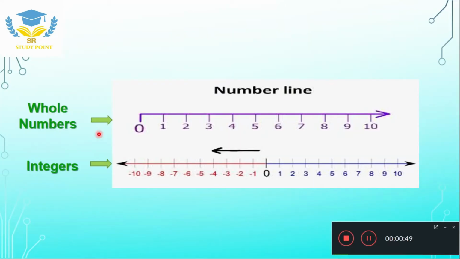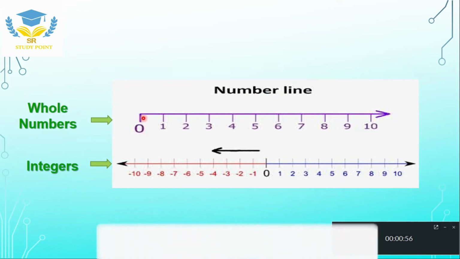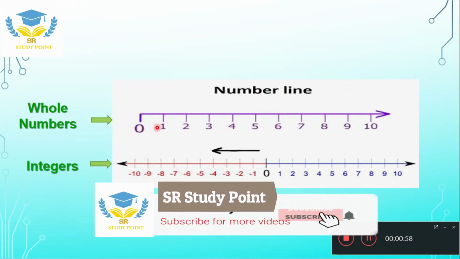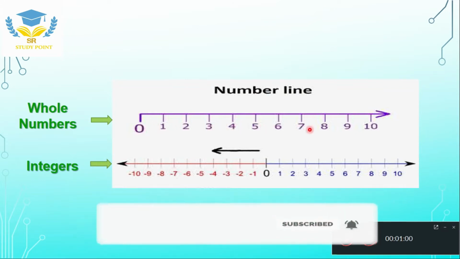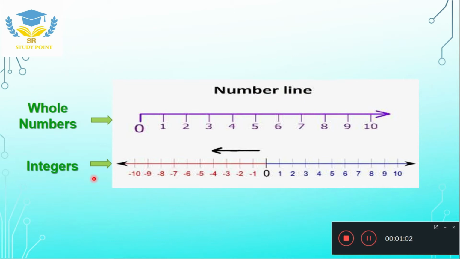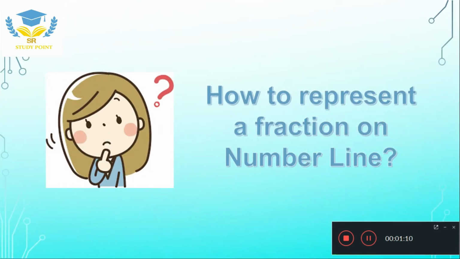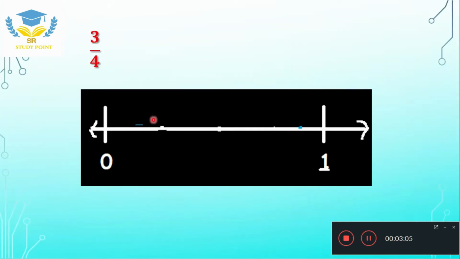We have already learned to represent whole numbers and integers on the number line. On the whole number line we use 0, 1, 2, 3, 4, 5, 6 and so on, and in integers we use 0 with the positive numbers and the negative integers. But now the question arises: how to represent a fraction on the number line? So let us see.